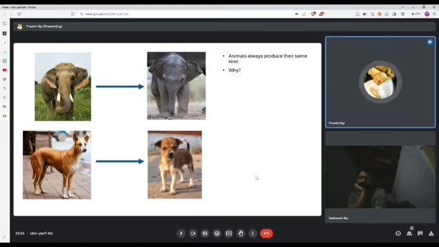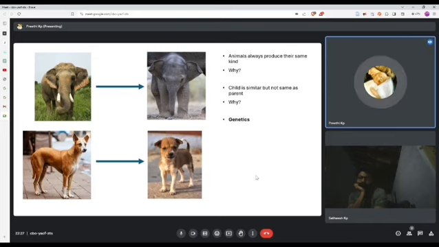Similarly, I have another question for you. You see, animals produce babies similar to the parents, but they are not identical to their parents. Let us take you, for example. You might have the face cut of your parents, but you are not identical to your parents. Why is that? These and several other questions are studied in a branch of science known as genetics.